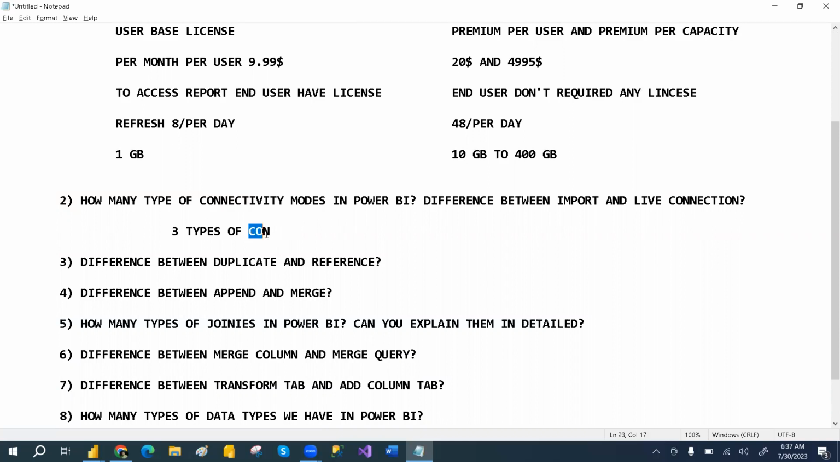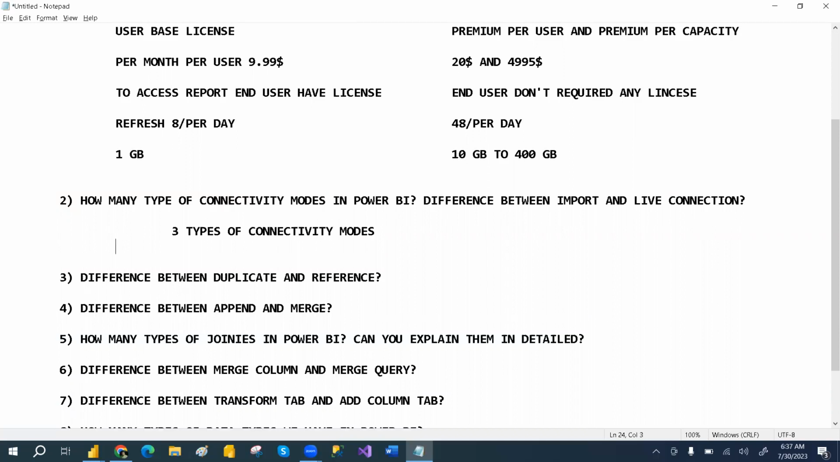That is import, direct, and live. So I've explained very clearly import and then direct and live. So please go and watch.